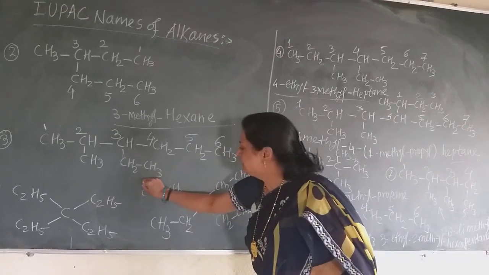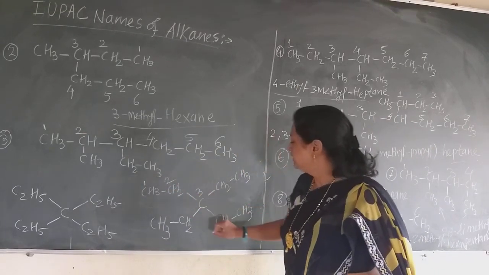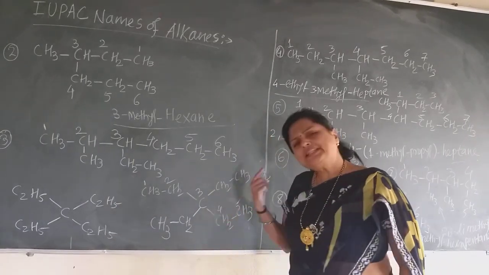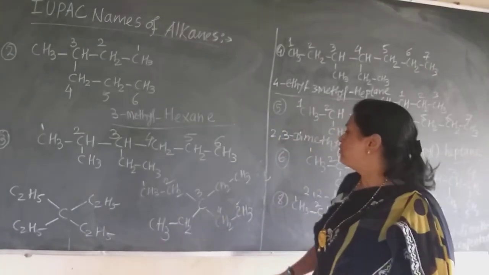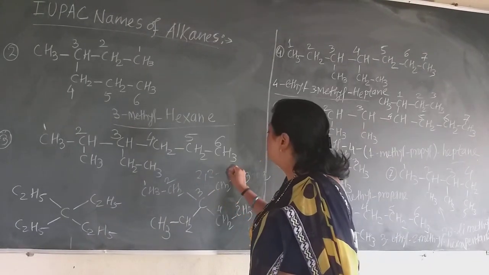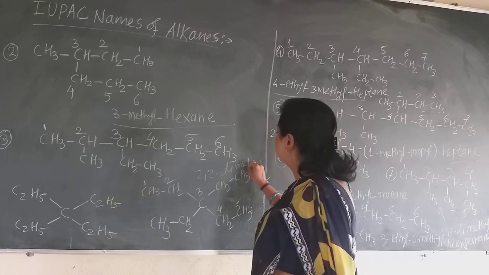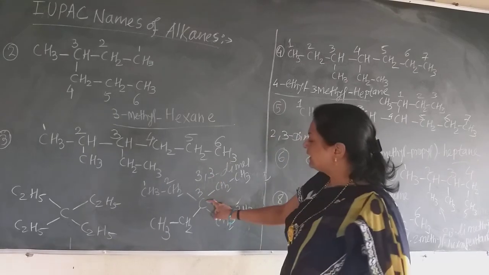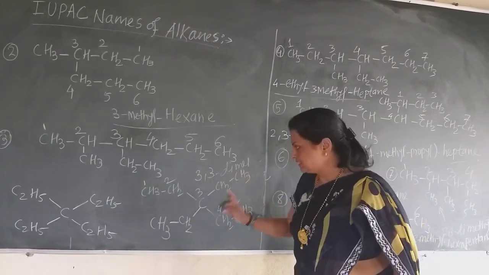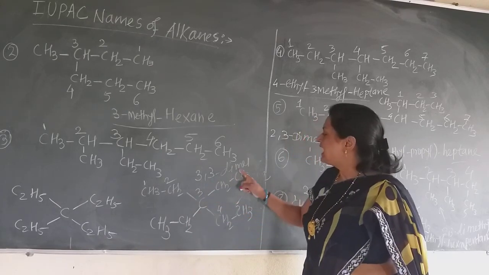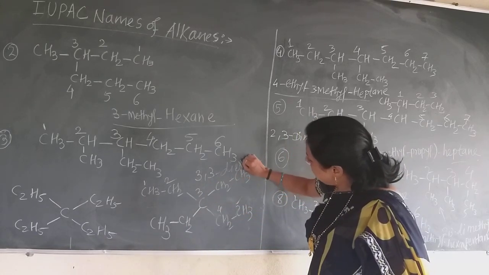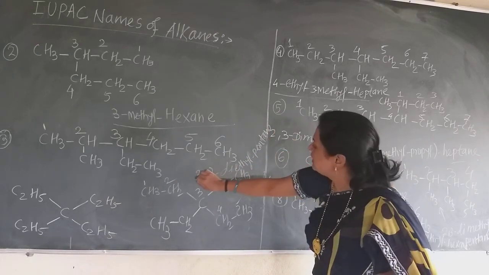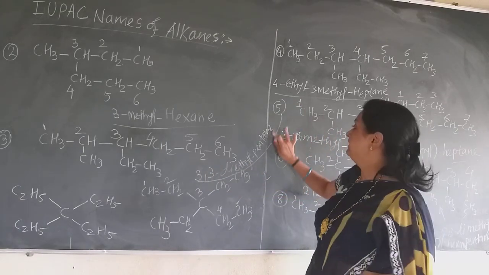So if I select in this way 1, 2, 3, 4, 5, now on the third carbon there are 2 ethyl groups. So the IUPAC name for this compound is 2, 2 dimethyl. Sorry, not 2, 2, like 3, 3. Only 3, 3, because on the third carbon there are the ethyl groups. So 3, 3 diethyl and the parent pentane. Now this is the correct name for this compound, 3, 3 diethyl pentane.